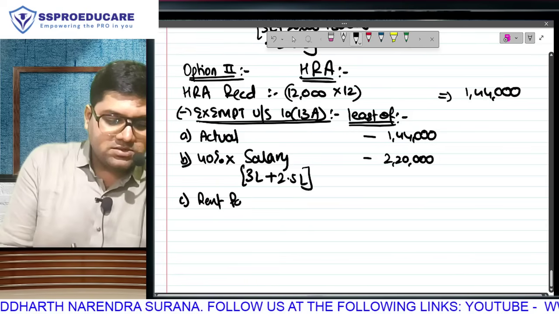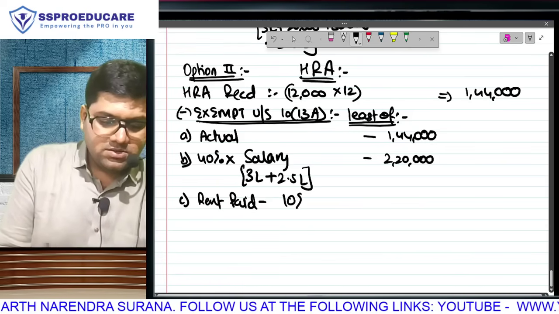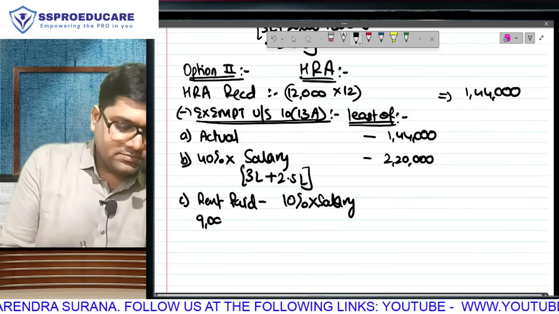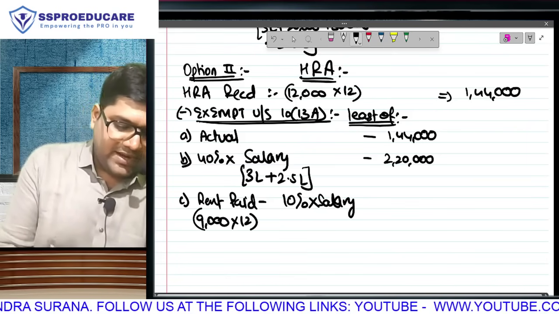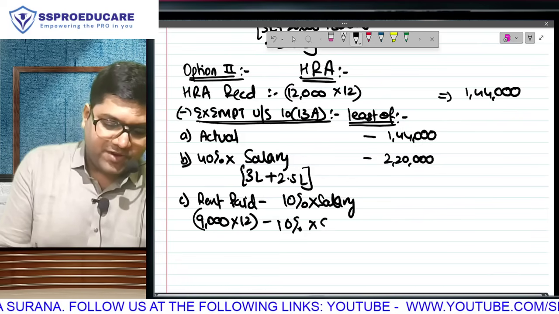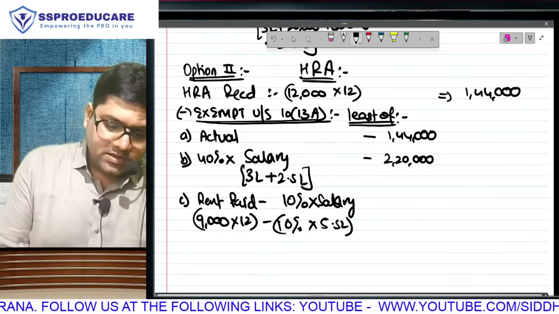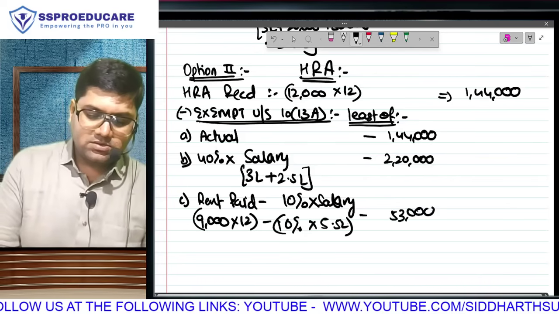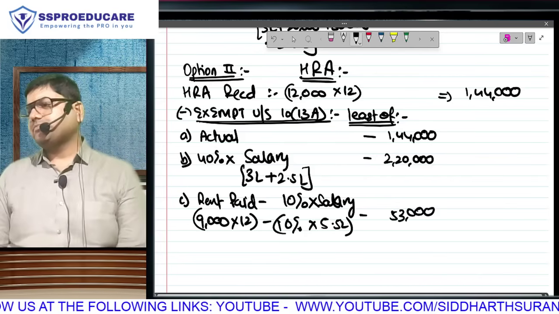Rent paid minus. How much is the rent that he is paying? 9,000, and minus 10% of that upper 5.5 lakh. So 1 lakh 8,000 minus 55,000. Are you getting this?